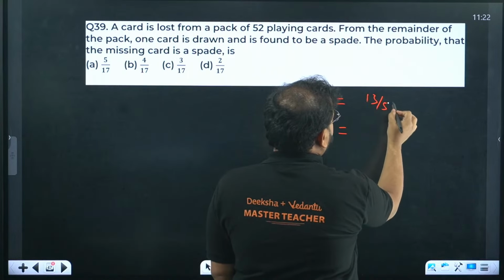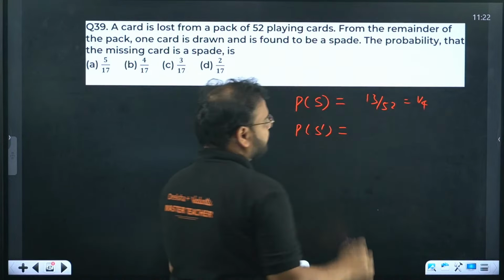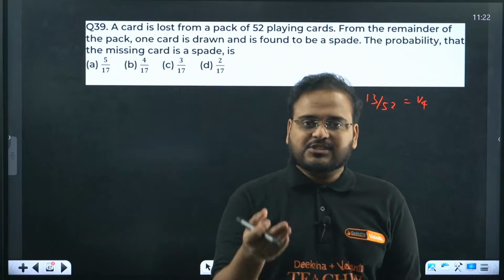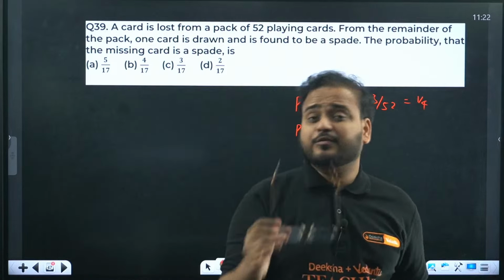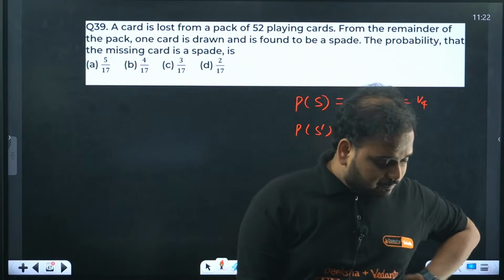Either of 13. So chances of the missing card being spade, that's 1/4.